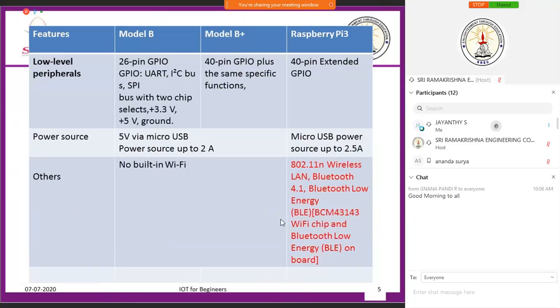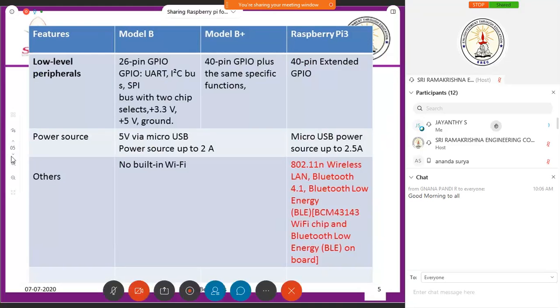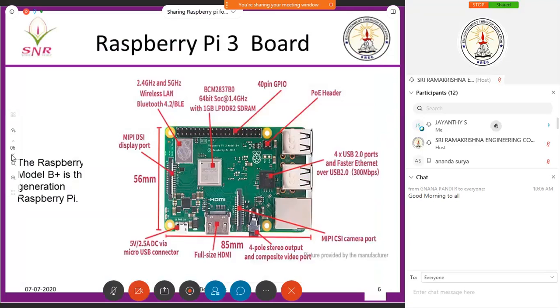You would have seen yesterday with an Arduino board, you would have connected an external Wi-Fi chip to transfer data to the cloud, but that is not required here. I have connected my kit to Wi-Fi, and I will be transferring data to the cloud. You will use it when I move on to the next sections. So this is the main difference between the previous versions and your Pi 3 board. This is Pi 3B plus board.